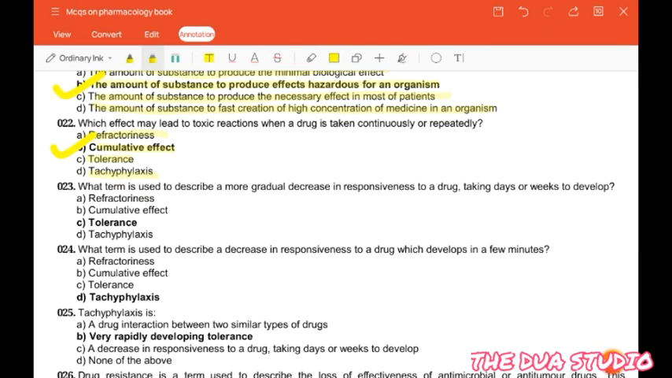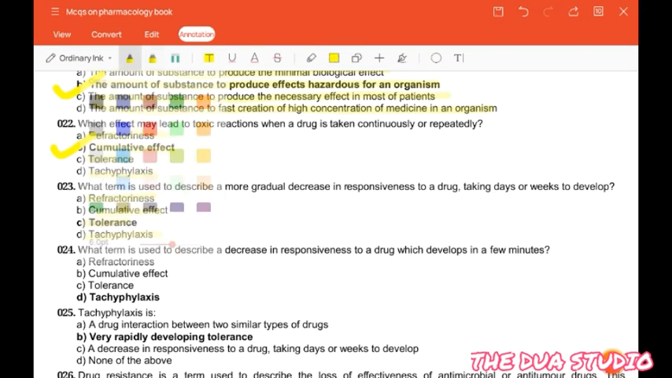Next question is: what term is used to describe a more gradual decrease in responsiveness to a drug, taking days or weeks to develop? Refractoriness, cumulative effect, tolerance, tachyphylaxis. So the correct answer is tolerance. The next question is: what term is used to describe a decrease in responsiveness to a drug which develops in a few minutes? Refractoriness, cumulative effect, tolerance, or tachyphylaxis. So the correct answer is tachyphylaxis.